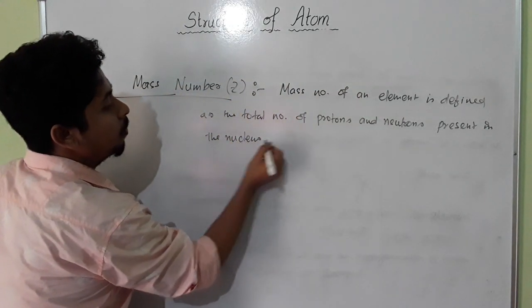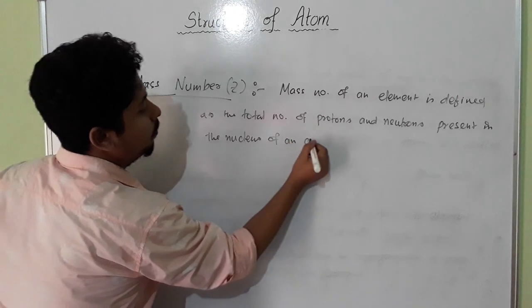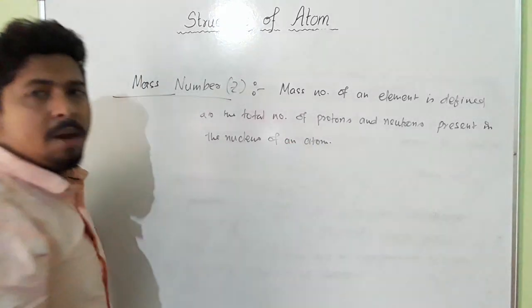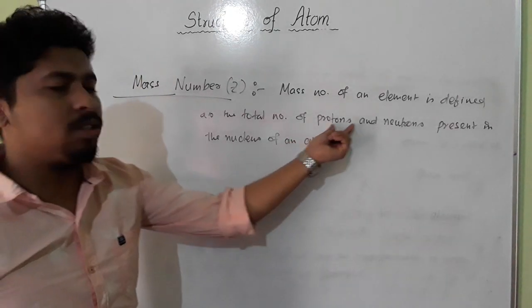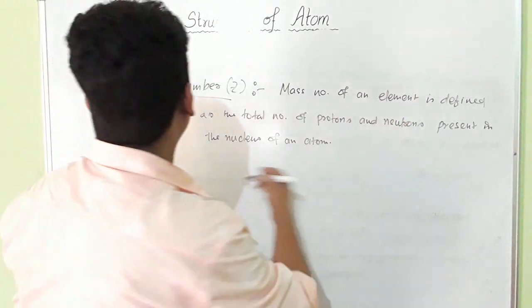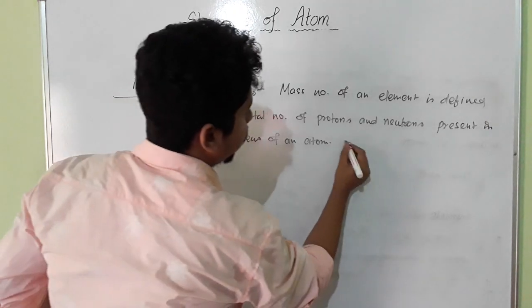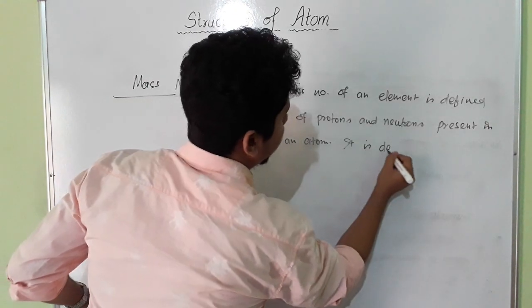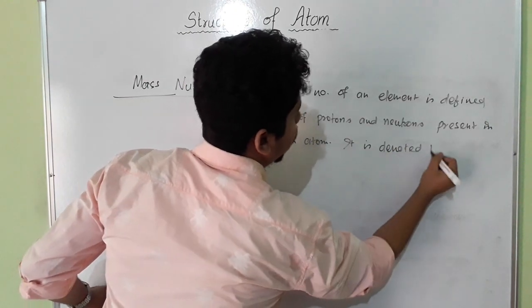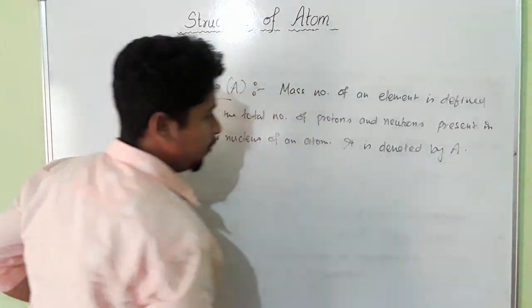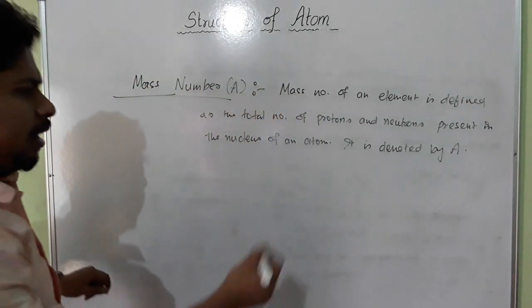Mass number means the total number of protons and neutrons, and it is denoted by capital A.